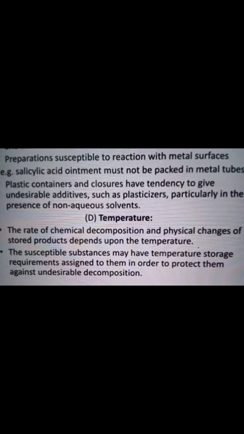So these are the instabilities of the product; these impurities are accumulated in the final product.